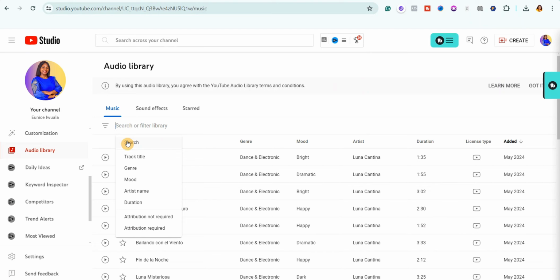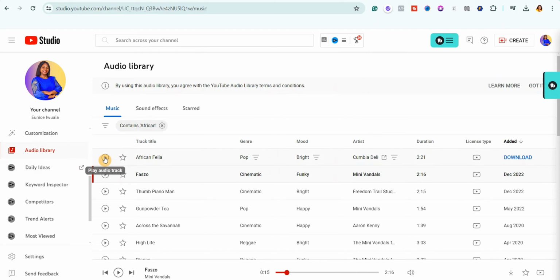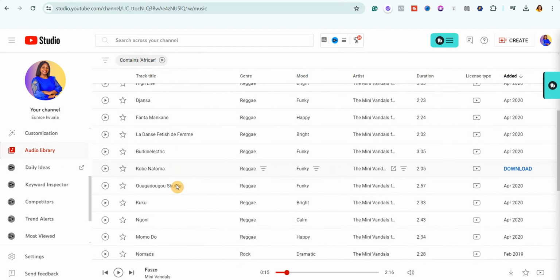So I'm just simply going to type in the type of music I want. So I'll just type in African and hit enter. Just click here to preview the audio. Then just go ahead and select the one you like.